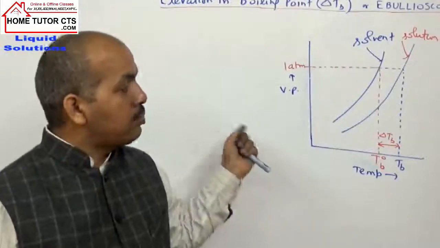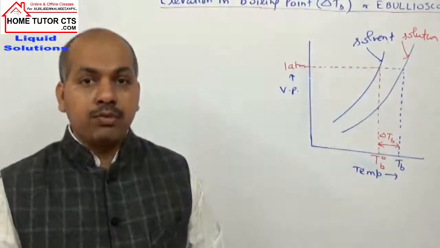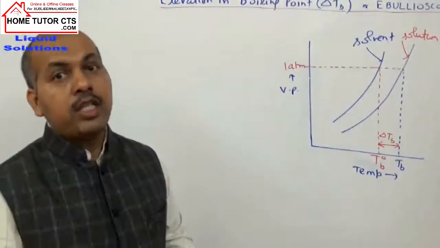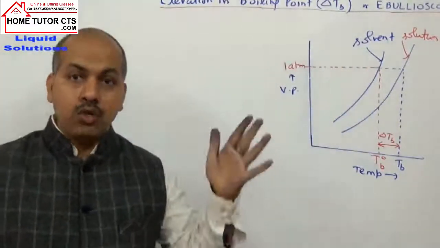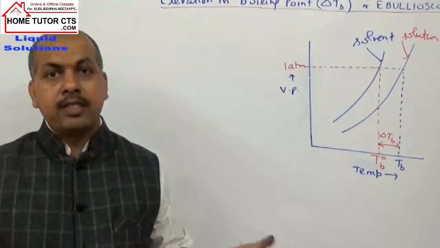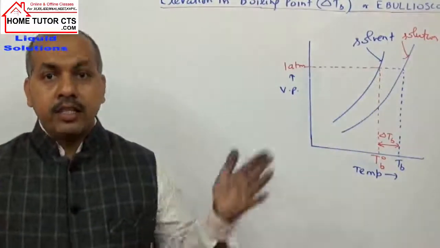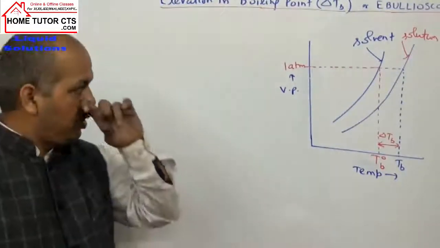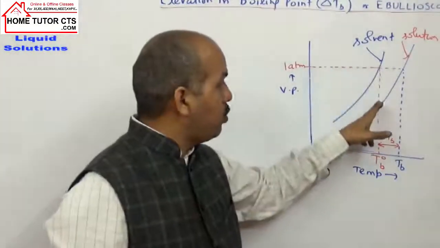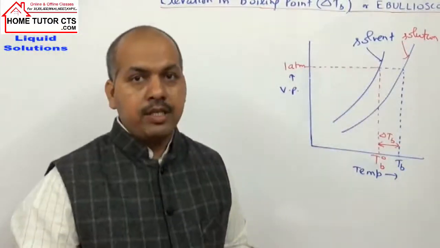हमने पढ़ा था लास्ट प्रॉपर्टी क्या था? Relative lowering of vapor pressure. मीनिंग क्या होता है कि in the solution, solvent, when we add some solute which is non volatile, what happens? There is a decrease in the liquid's vapor pressure. So at the same temperature the solution has a lower vapor pressure.